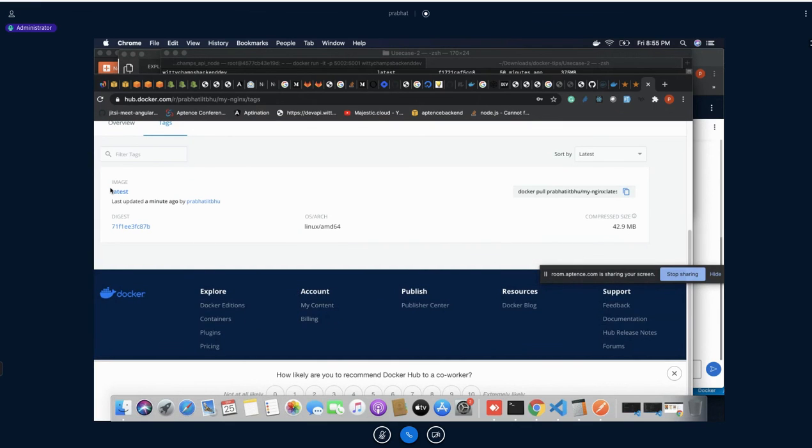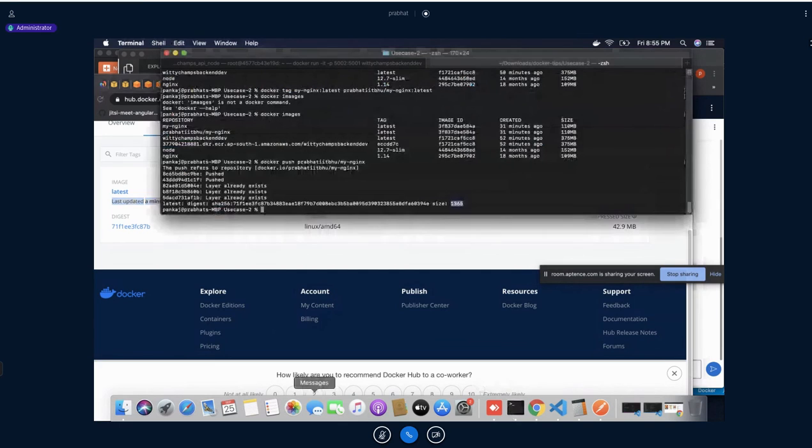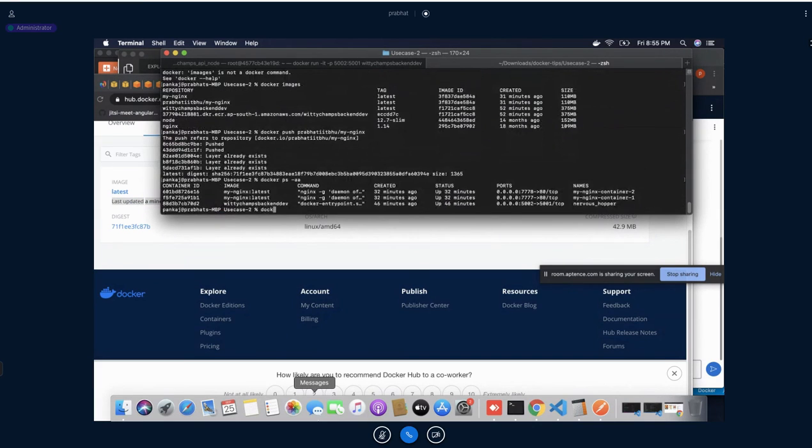When did I do this? I did it around 1 minute ago. So now what I'll do here? Let's say docker rm -f.